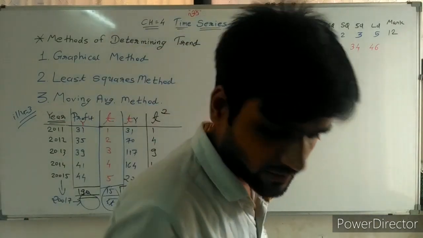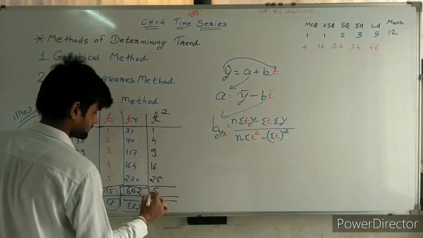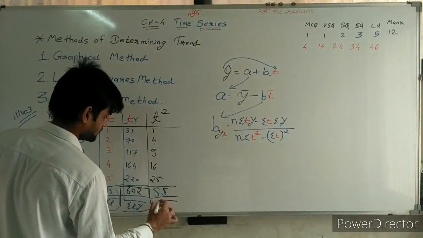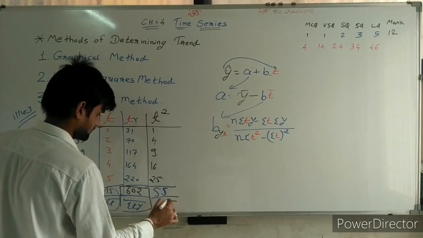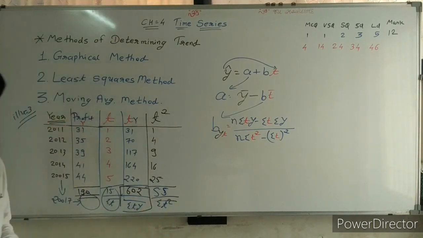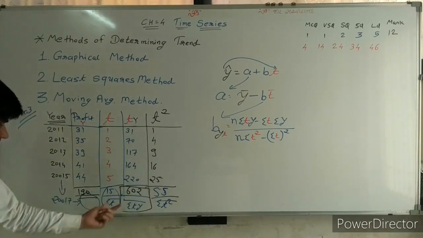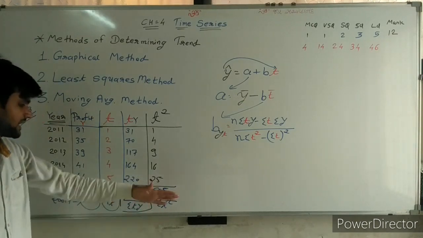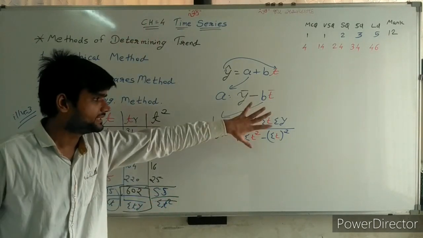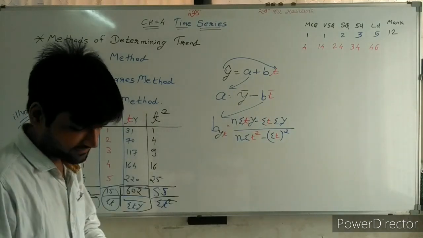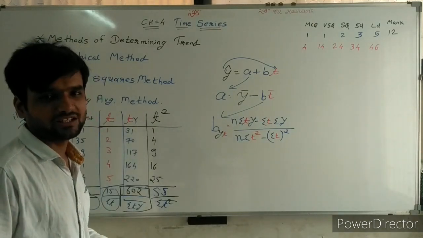Total of sigma t square, 55. That's it. So in this way, with sigma t square and sigma ty, we can find b. So sir, now to find b becomes easy.